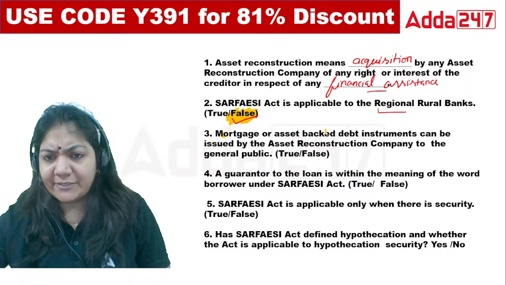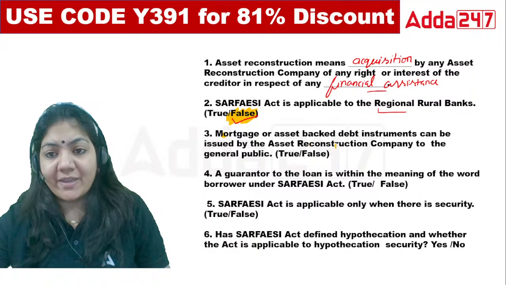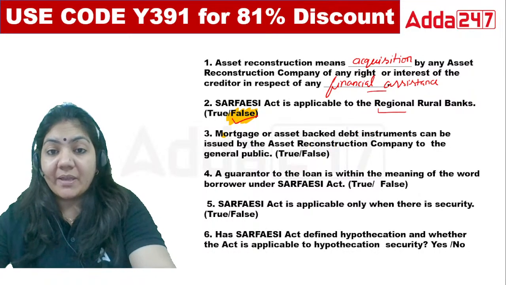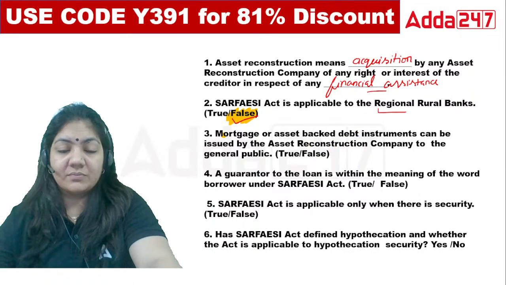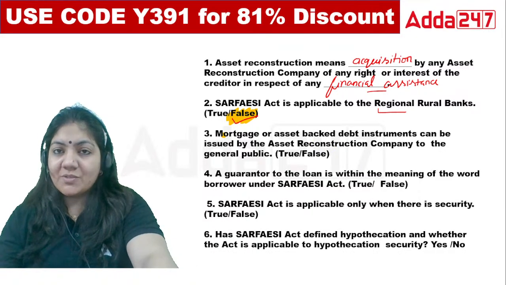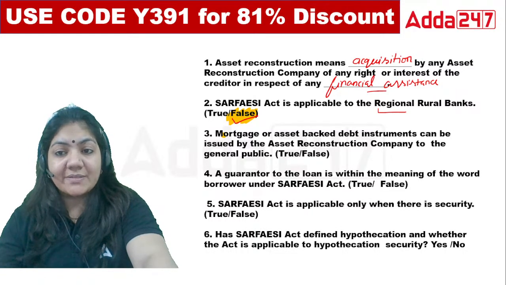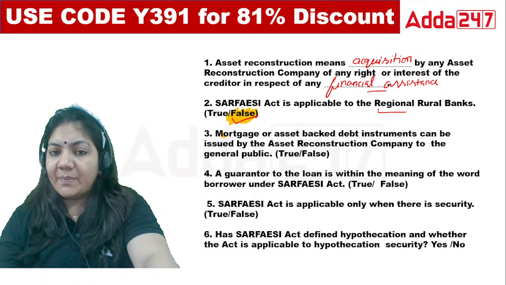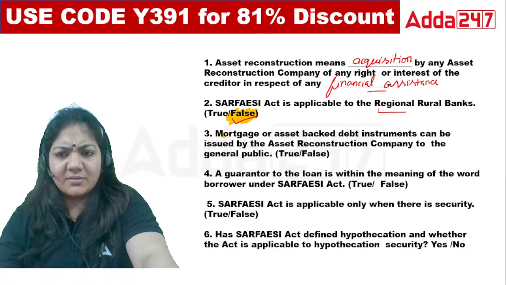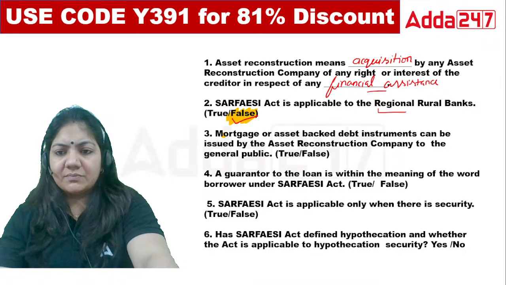Mortgage or asset backed debt instrument can be issued by ARC to the general public. Is that right or wrong? Mortgage means immovable property as a security.